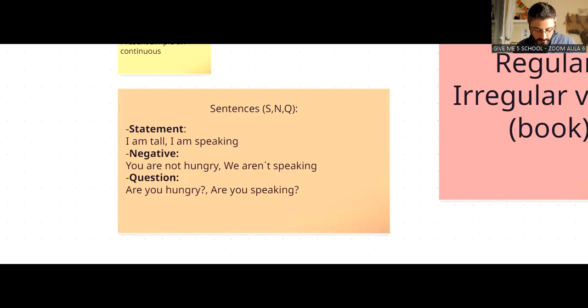Okay, one second. I'm going to take a little caramel because my throat is a little bad.